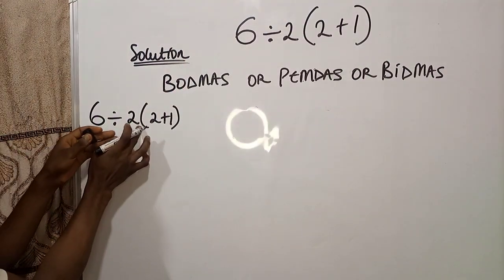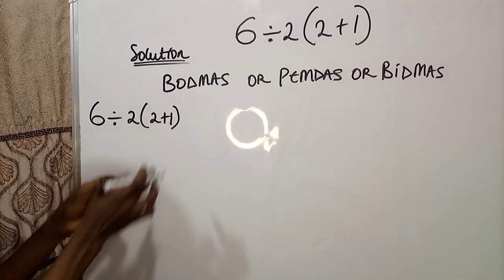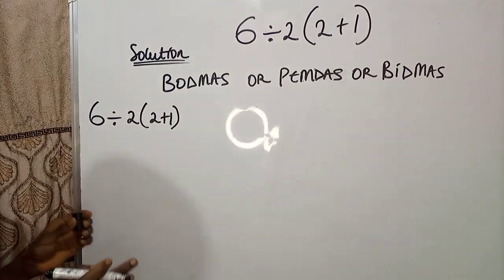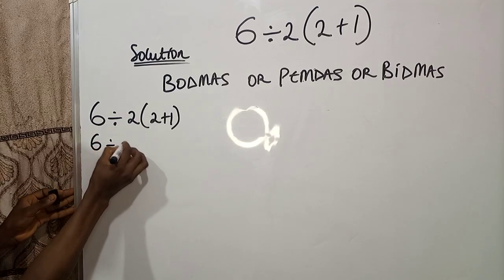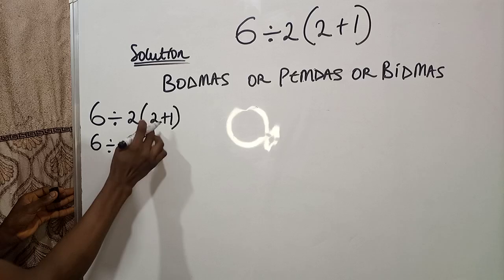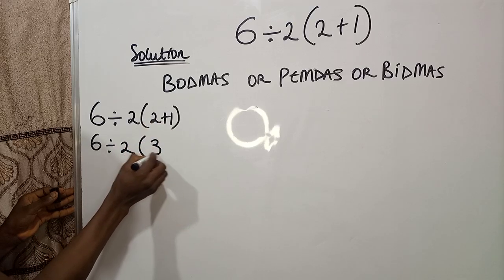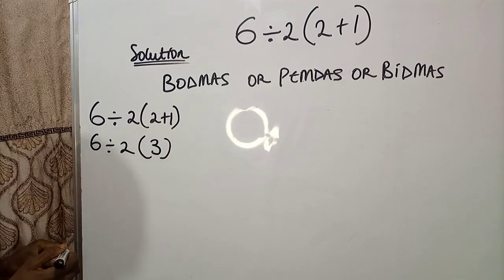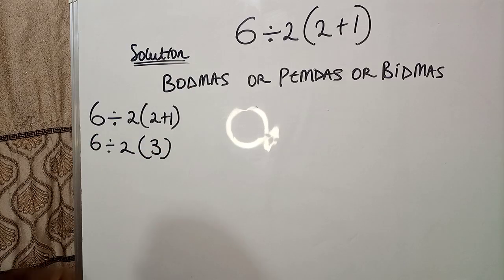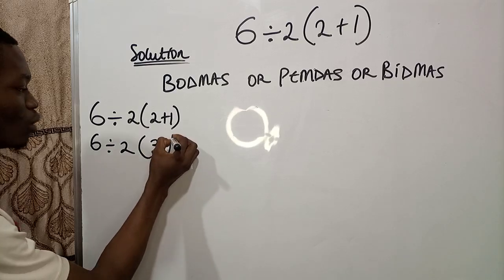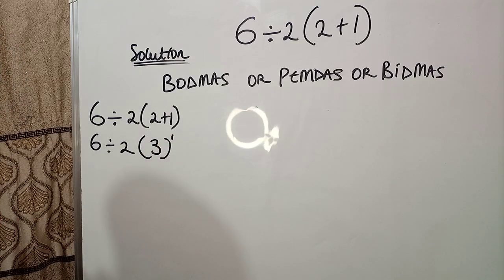So we have this. We resolve the bracket, or you can call it parenthesis. Now we have 6 divided by 2 times the bracket. We resolve the bracket: 2 plus 1 will give us 3. Now you go for order. The order in this place is 1. Order means exponent or index or power.